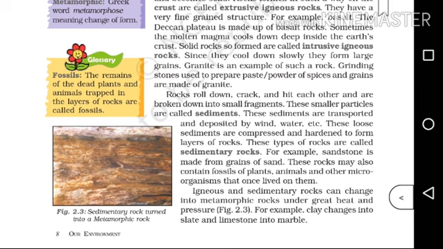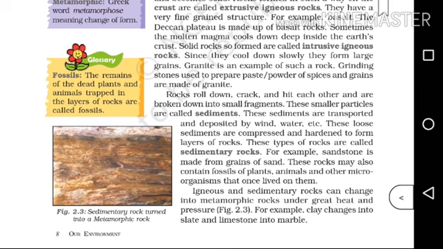For example, sandstone. Okay, and these rocks also contain the fossils of plants and animals, and also some microorganisms will be there. So, here comes the word fossils. What do you mean by fossils? The remains of dead plants and animals trapped in the layers of rocks are called fossils.